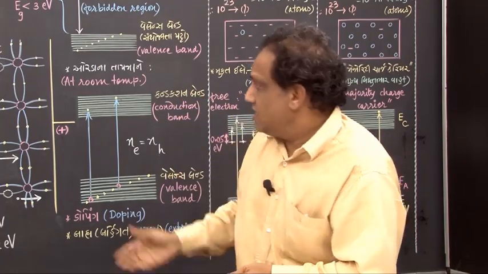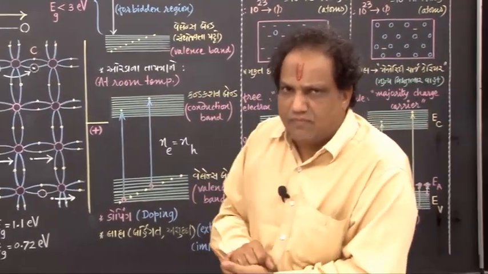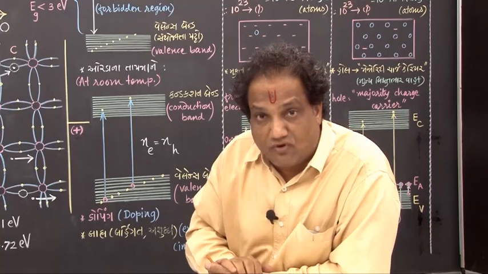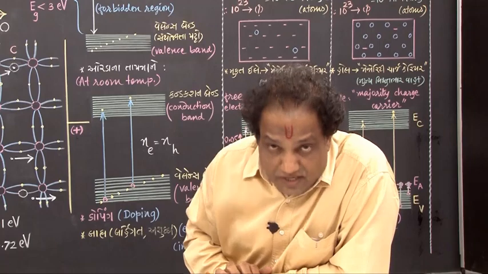Second way, to increase the temperature of this crystal. When you increase the temperature, naturally more covalent bonds are broken, releasing more number of free charge carriers and increasing the conduction of electricity.